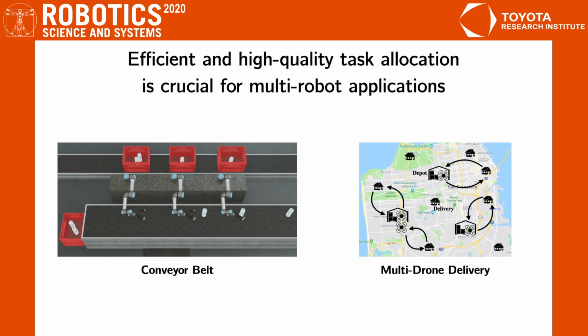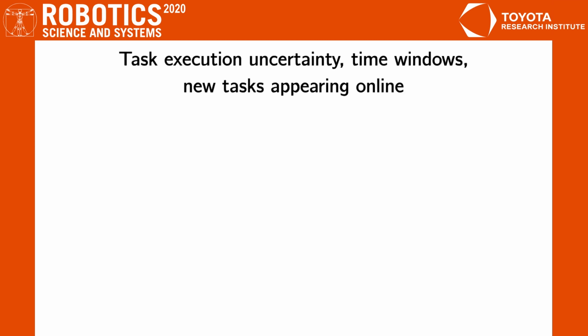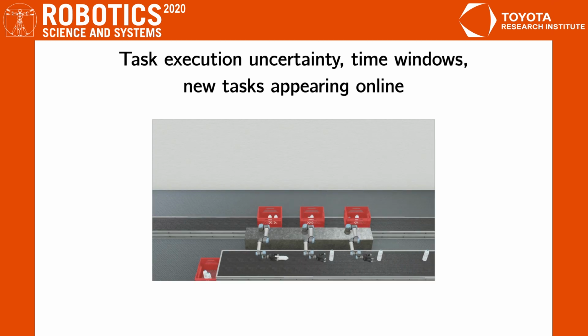Warehouse operations involve a team of robot arms collaborating on an assembly line, and on-demand delivery services dispatch drones to incoming package delivery requests. Multi-robot task allocation needs to be computationally efficient and produce good solutions while accounting for the characteristics of real-world robotics, all of which manifest in this repeating segment.